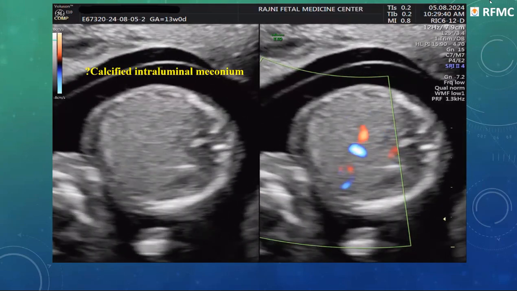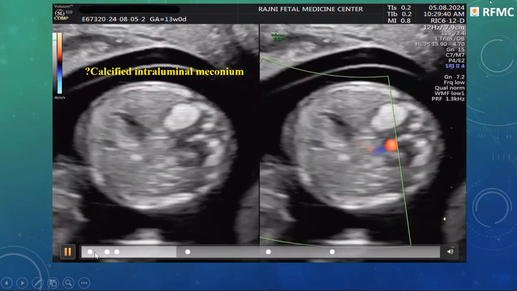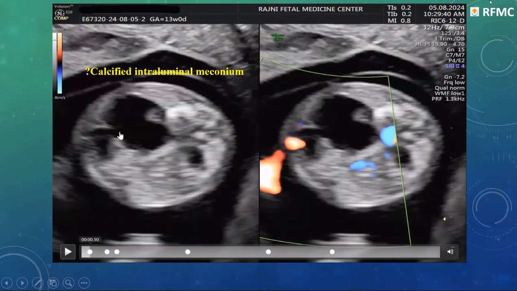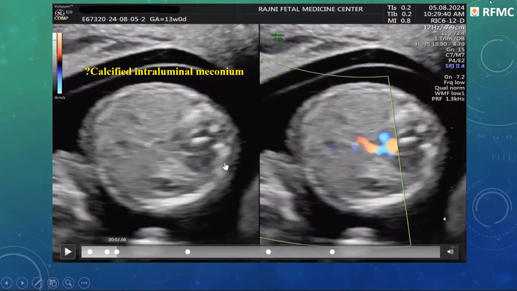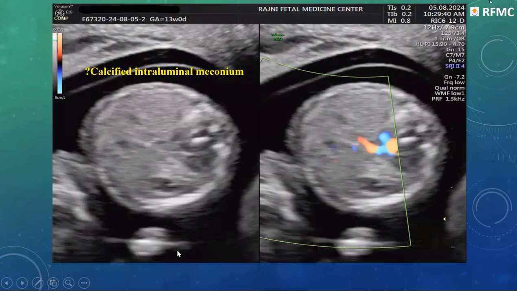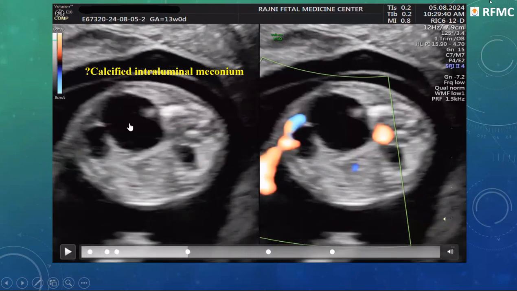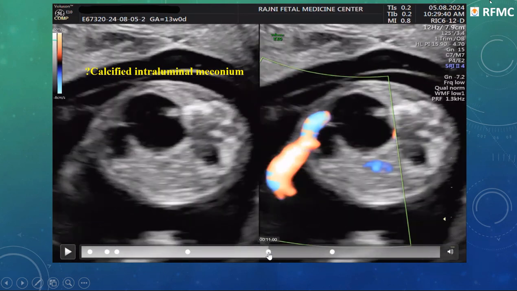Now, this is the communication, the fistula, the echogenic kidney, the stomach on the left side. So this is supposed to be the right side, the echogenic kidney, and again demonstrating the communication and the single umbilical artery. Single umbilical artery, and then there was some pelvic dilatation. We can't say pelviectasis, but there was some pelvic dilatation in the left kidney.